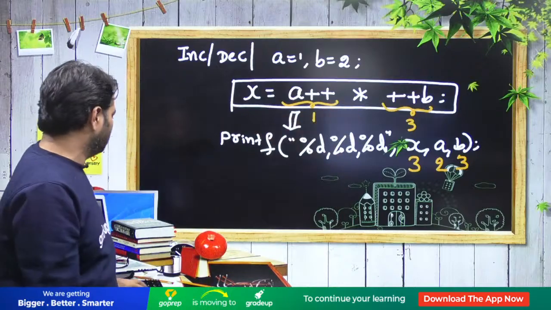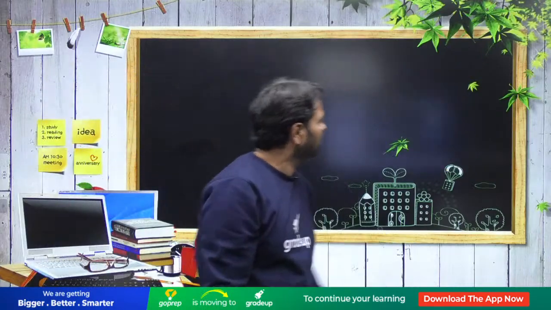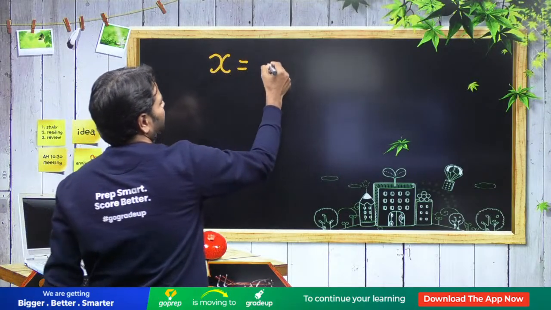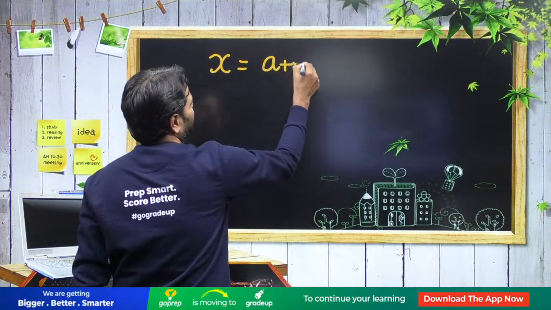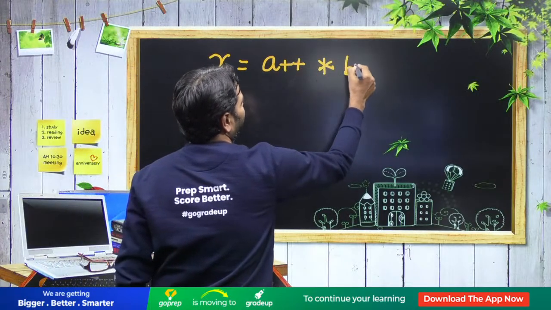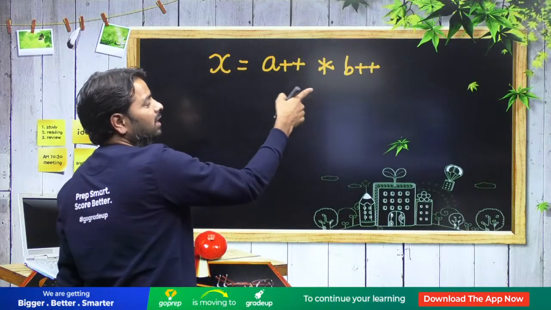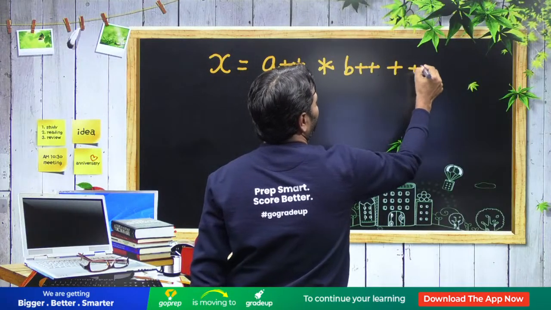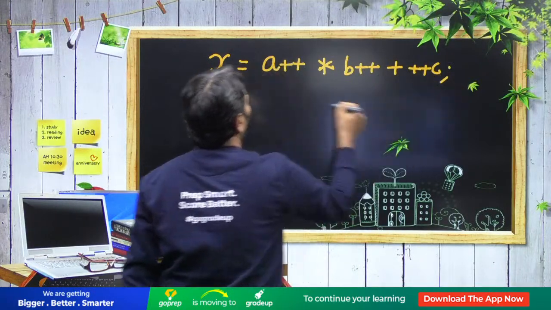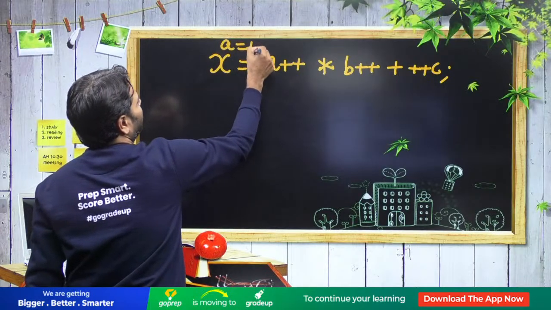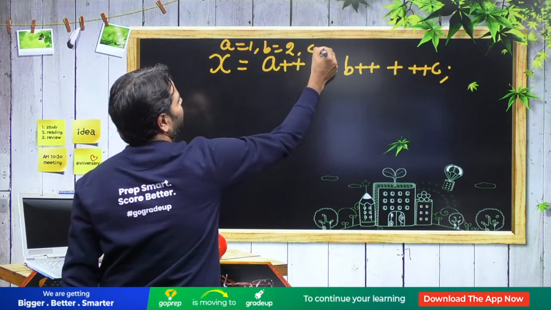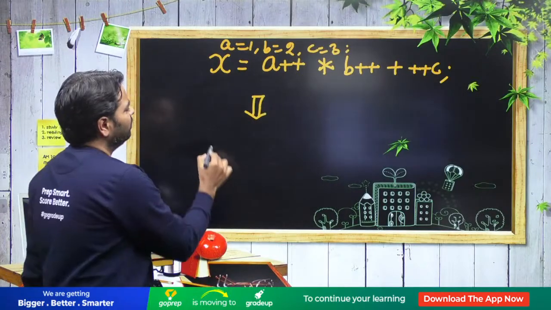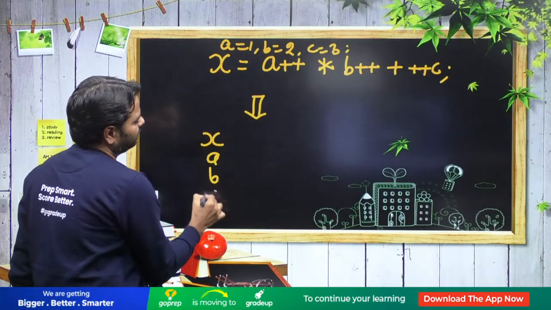Okay, let me write something else. Okay, one more. I can't use the same variable multiple times because of side effects in the compiler. Okay, I'm just giving A is 1, B is 2 and C is 3 before executing. So tell me what are the values of X, A, B, C. Find out what is X, A, B, C.